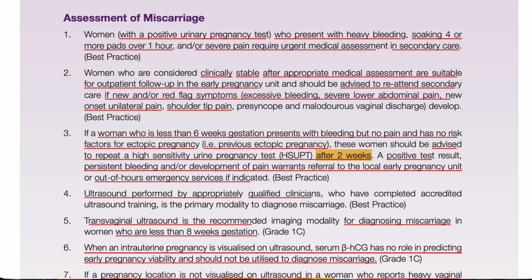Bismillahirrahmanirrahim. Today is 13 December, Saturday, 2025, and now we are going to do early pregnancy loss. This is for theory purposes, and after finishing, inshallah, if we have time, we are going to do the single best answer also.